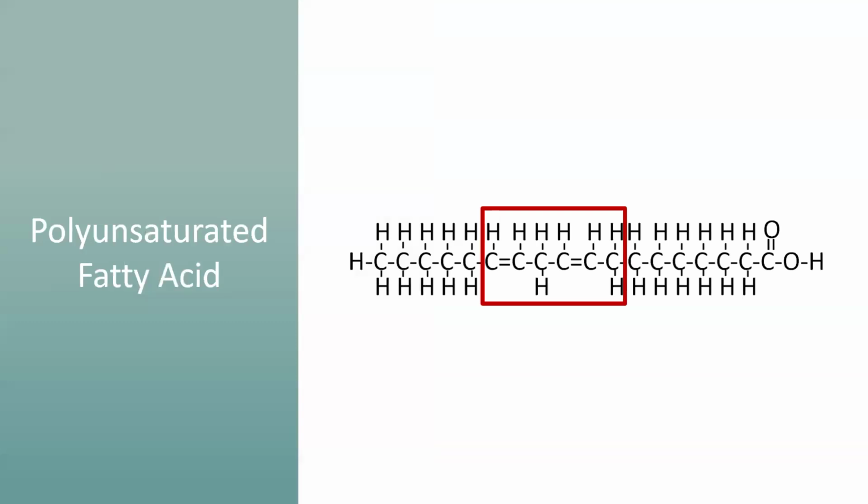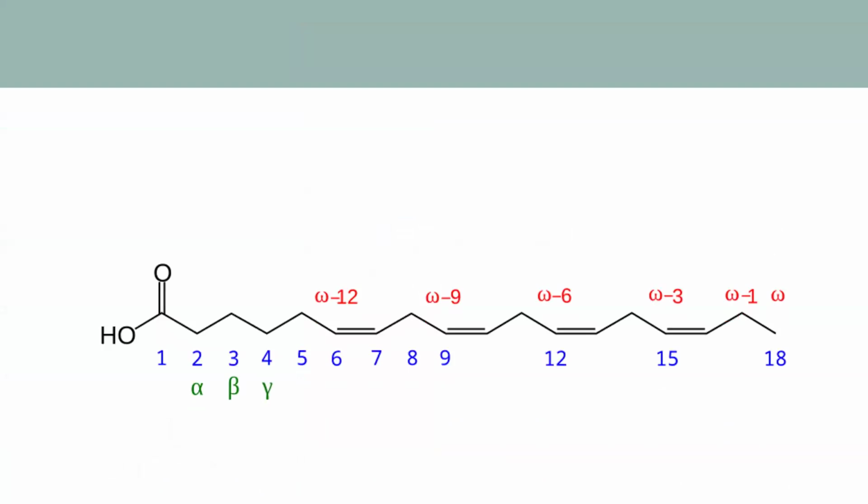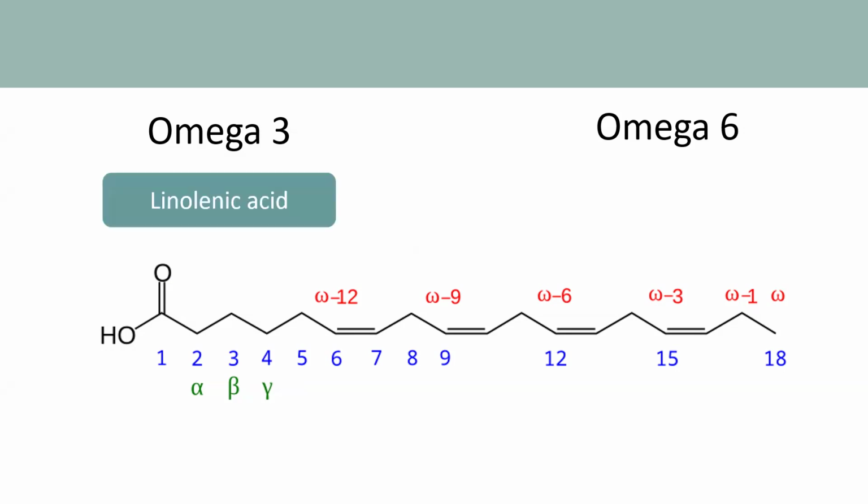Poly means many, and with that terminology, a polyunsaturated fat, our next category of fatty acids, is a fat that has more than one carbon with a double bond. Polyunsaturated fats are named according to the location of the first double bond. Two main types of polyunsaturated fats are omega-3 and omega-6 fats. Omega-3 and omega-6 fats are important because they provide two essential fatty acids. The omega-3 family provides linolenic acid, and the omega-6 family of fats provides the essential fat called linoleic acid.